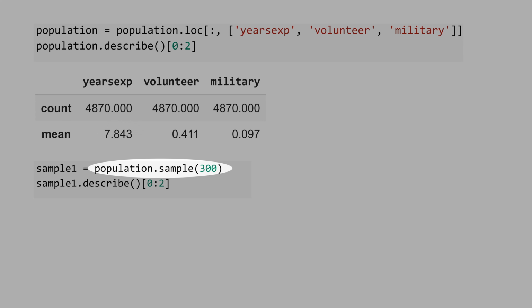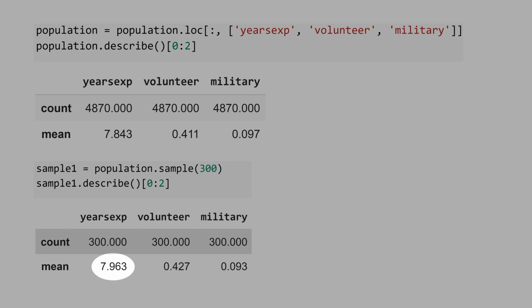Now, let's extract a random sample of the population of 300 observations. And this is the result. See that 7.9 years of experience is close to 7.8. And see that in the sample I have only 300 observations against the almost 5,000 observations in the population. That's why random sample is so powerful. We can infer properties of the population based on a small sample size. In the population, 41% of people have experience as volunteer, and in the sample, 42%.